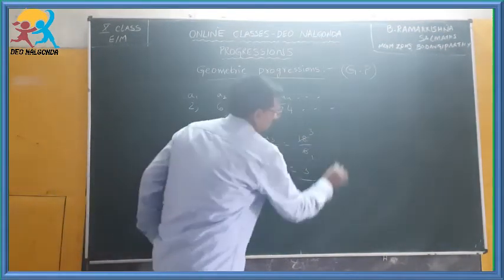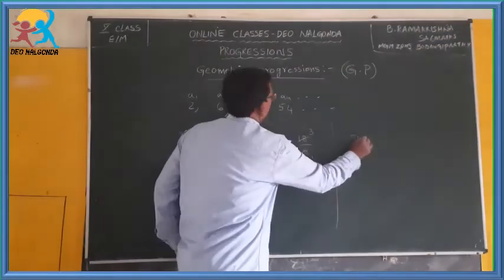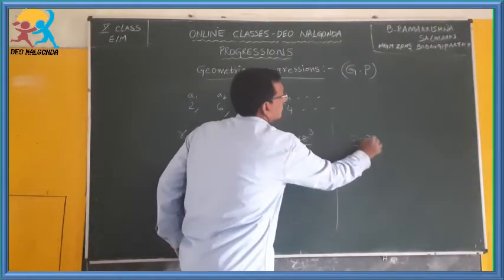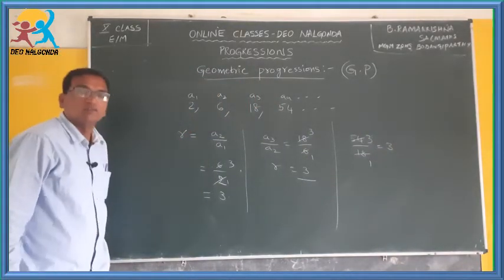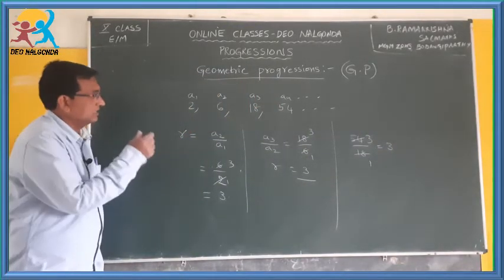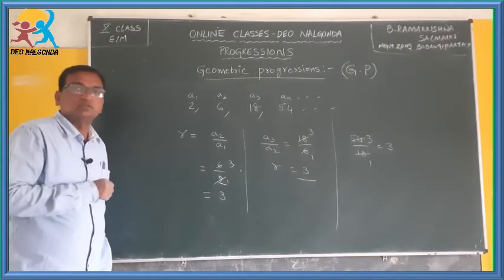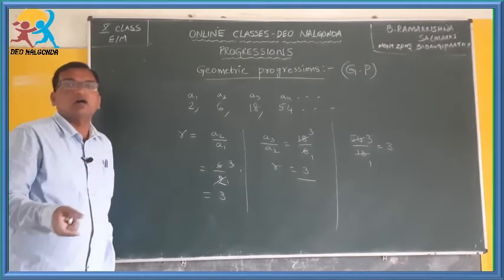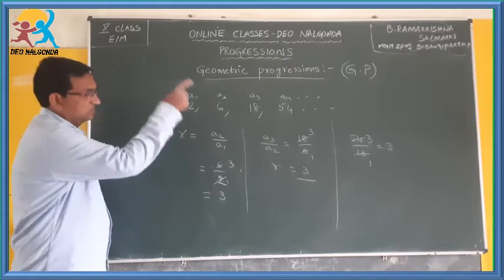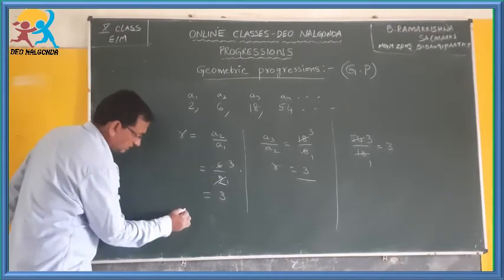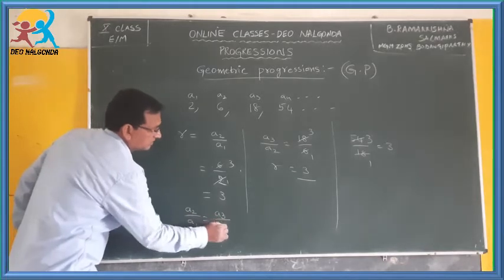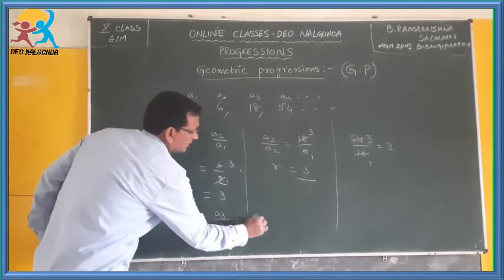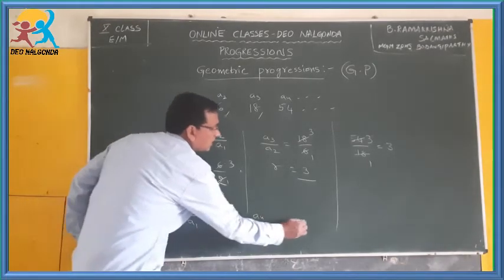Here again you check the third pair, 54 by 18, 18 threes are 54, which is also 3. Like this you have to check whether the ratio between two successive terms is the same or not. If the ratios are the same, you have to write a conclusion like this: A2 by A1 is equal to A3 by A2 is equal to A4 by A3 and so on.